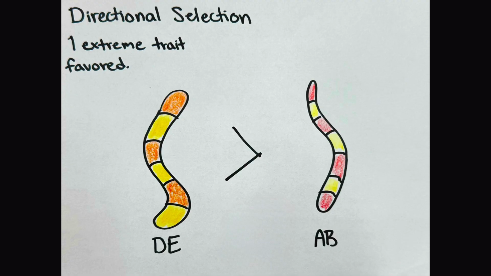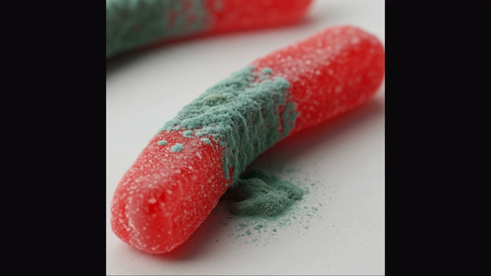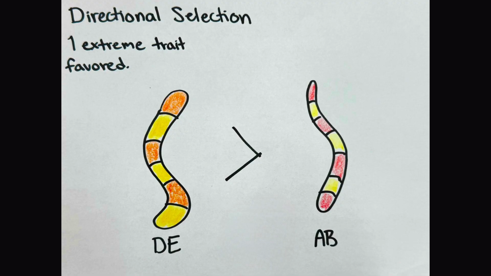Directional selection. Imagine the fitness of a gummy worm is primarily determined by its resistance to a new environmental challenge, a specific type of mold that grows in humid conditions. Phenotype 1. Cherry pineapple gummy worm. Let's assume the chemical composition of the cherry and pineapple flavors makes these gummy worms highly susceptible to this new mold. They quickly degrade and become unappetizing in the humid environment. Their survival and thus their fitness are low.